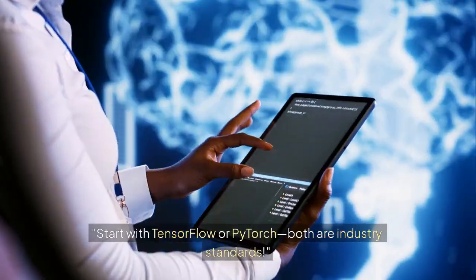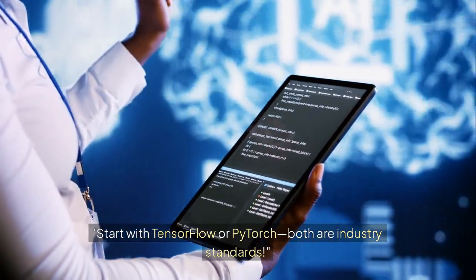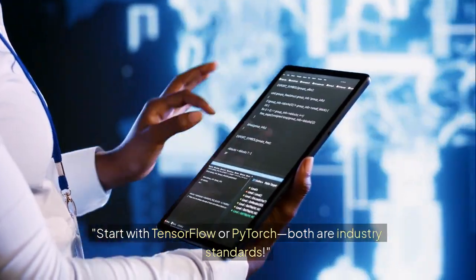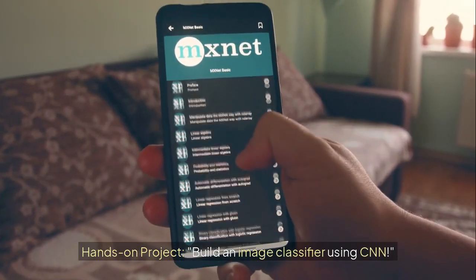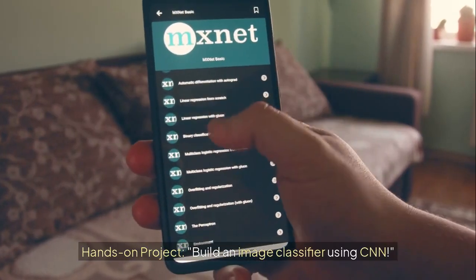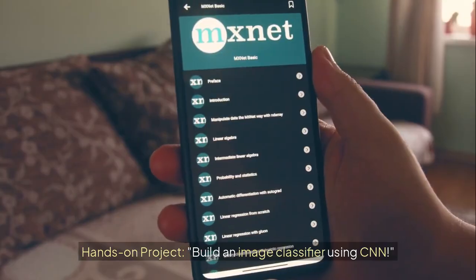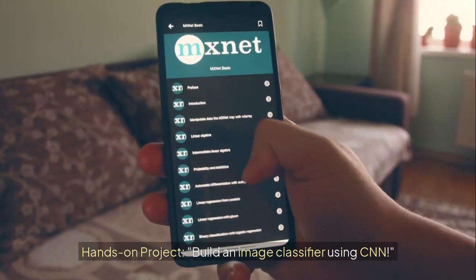Let's see a few important frameworks which we should be aware of while learning the basics of AI models. Start with TensorFlow or PyTorch. Both are industry standards. Build an image classifier using CNN. This hands-on project will give you a good understanding of CNN models.